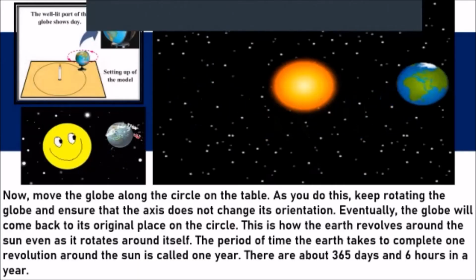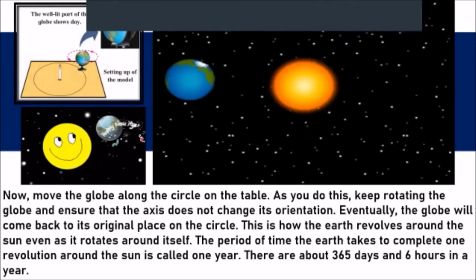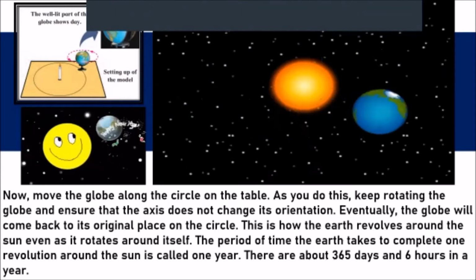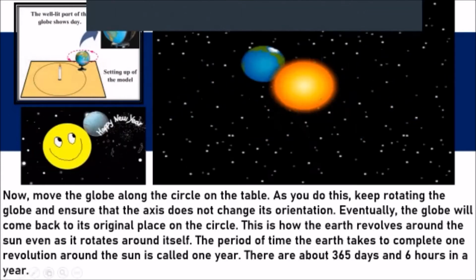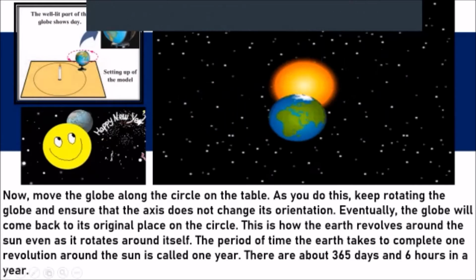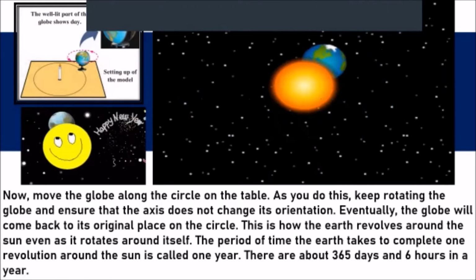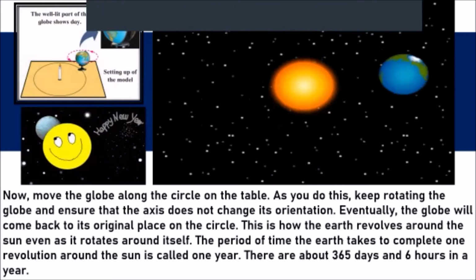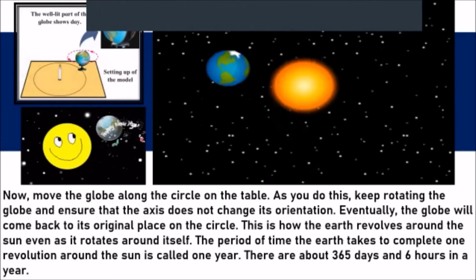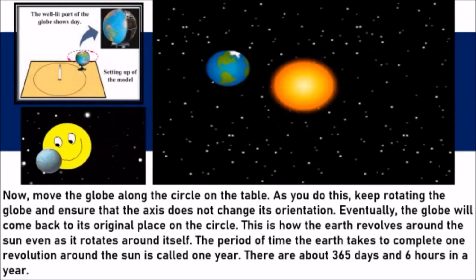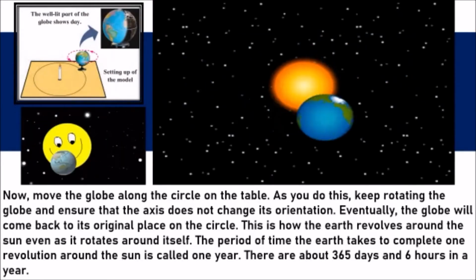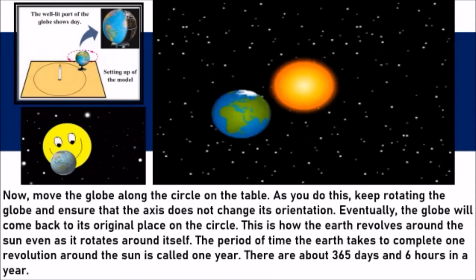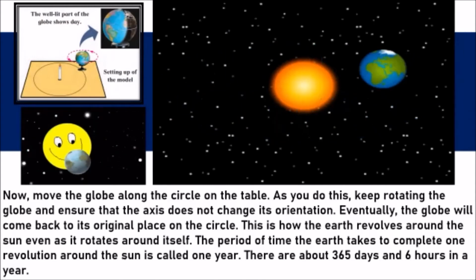Now, what is revolution? Now move the globe. Look again back to the picture over there. Okay, the experiment. Move the globe along the circle on the table. As you do this, keep rotating the globe and ensure that the axis does not change its orientation, which means don't change the tilt, the inclined axis, keep it like that only, but keep it revolving around the sun.